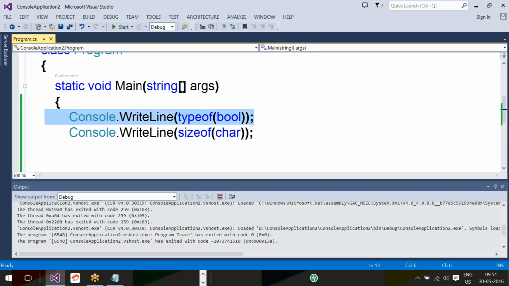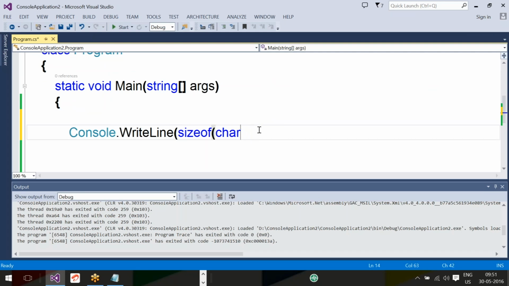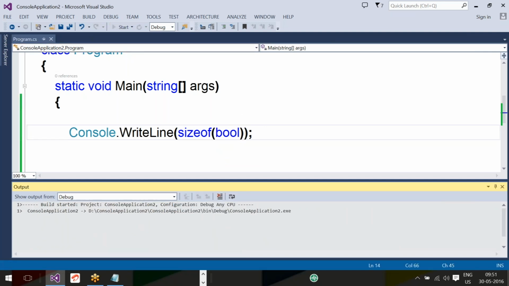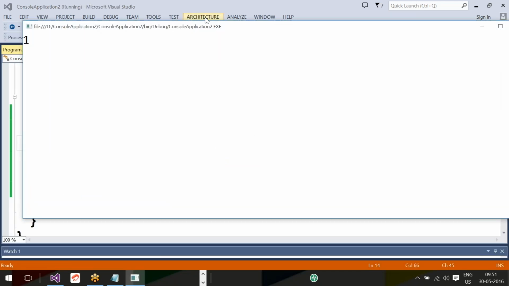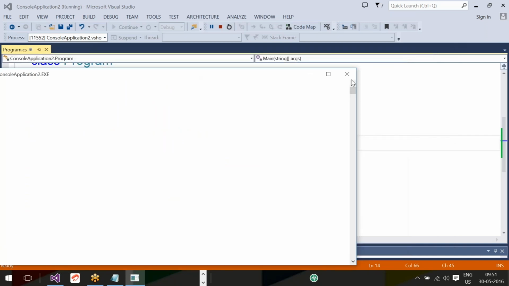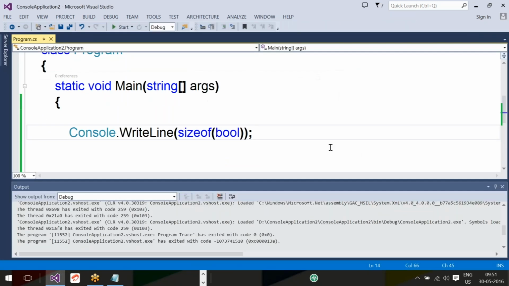We'll remove this one. Size of bool, we'll check. Size of bool. Now, 1 bit. Yeah, it will return 1 bit, sir. One is not a byte, one is a bit, because bool has a predefined size of only 1 bit. Okay, try to understand that.